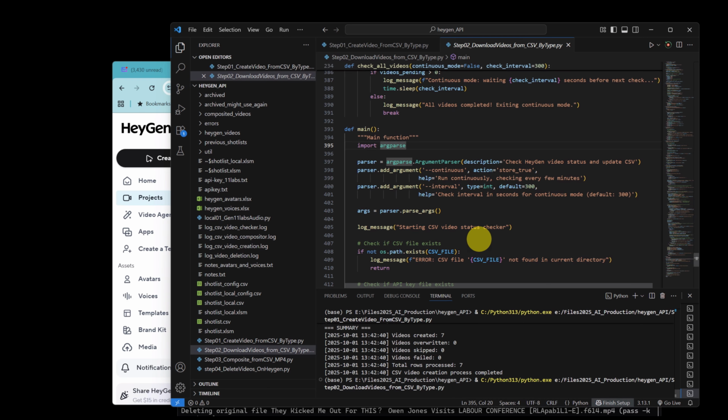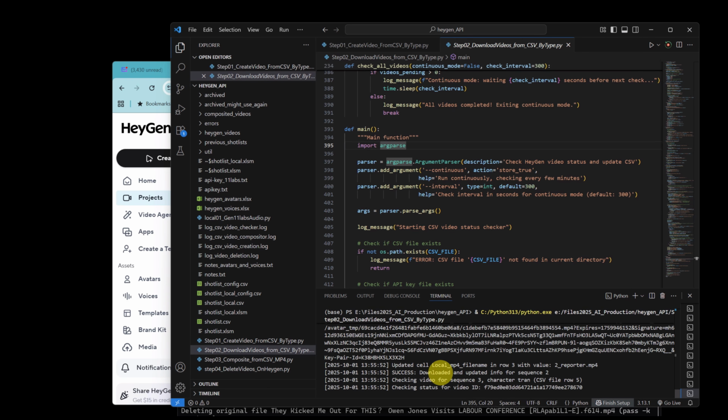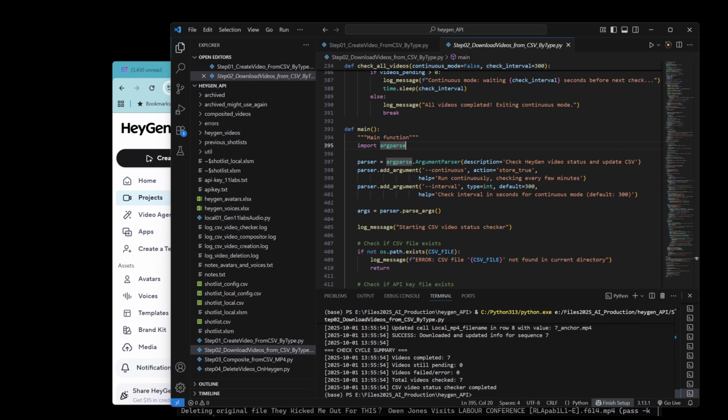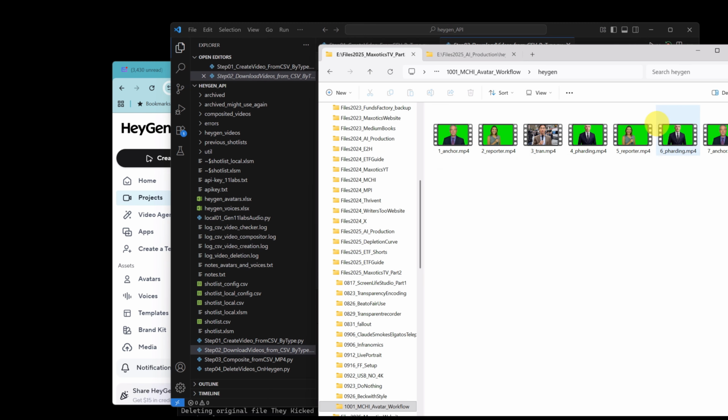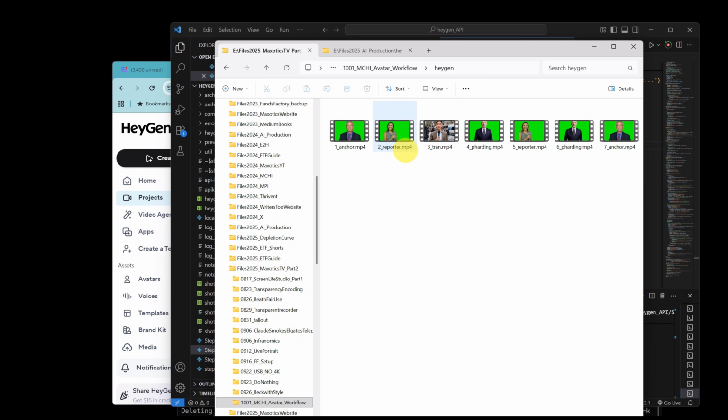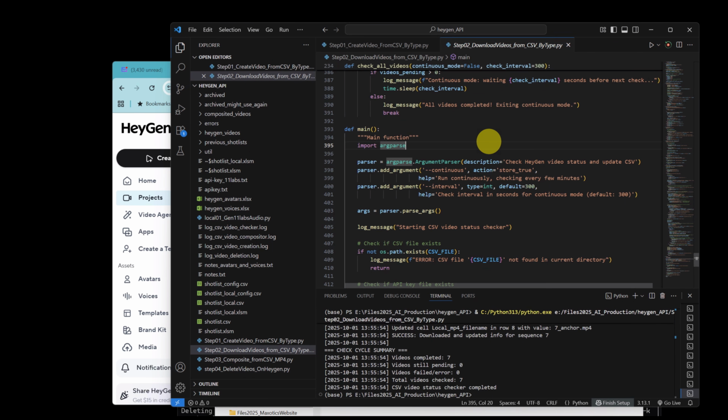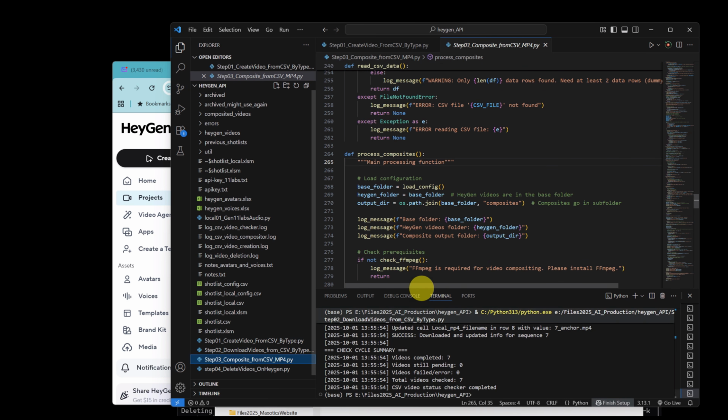Anyway, I'm going to run the download, and here you can see it's going to download each of the files, and we can see it downloaded each of those files, like 1 anchor, 2 report, just the way I wanted them named. And then I want to composite any files that need a background, because I download them as green screen. I matted in a green screen in the script, the API calls and whatever.